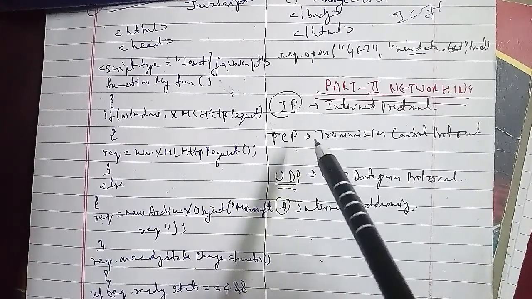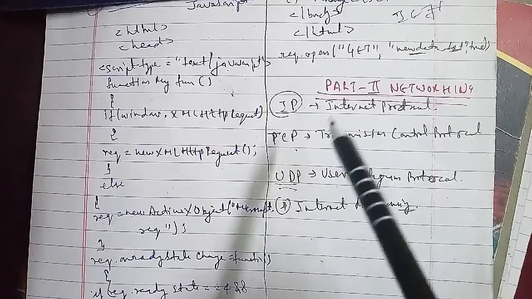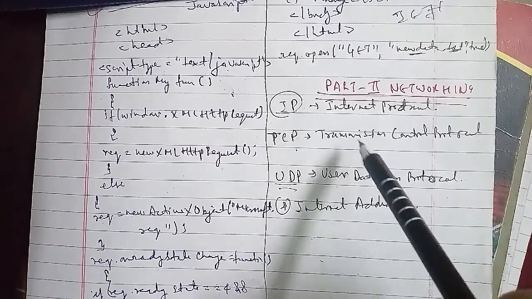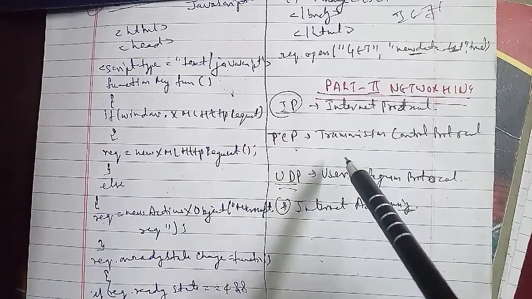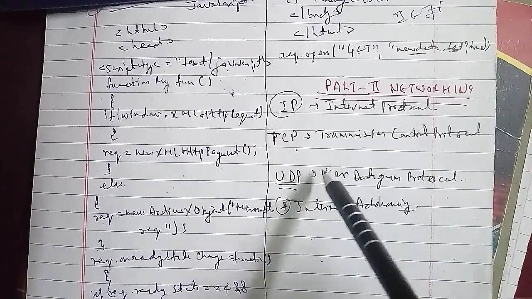For class D, no format has been defined, and the range is 224 to 239. The purpose is that this class address is used for multicast groups.